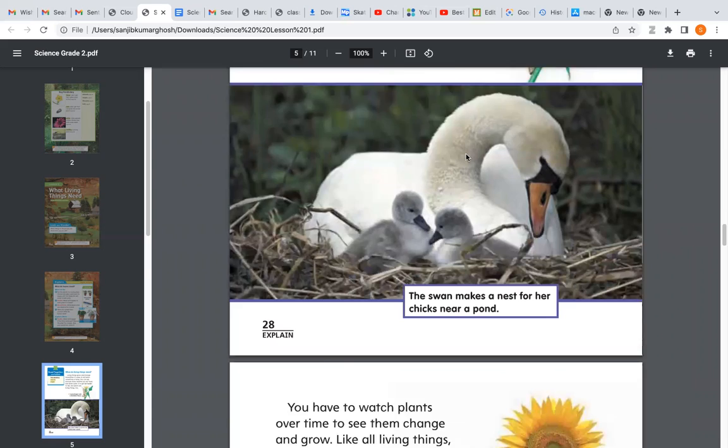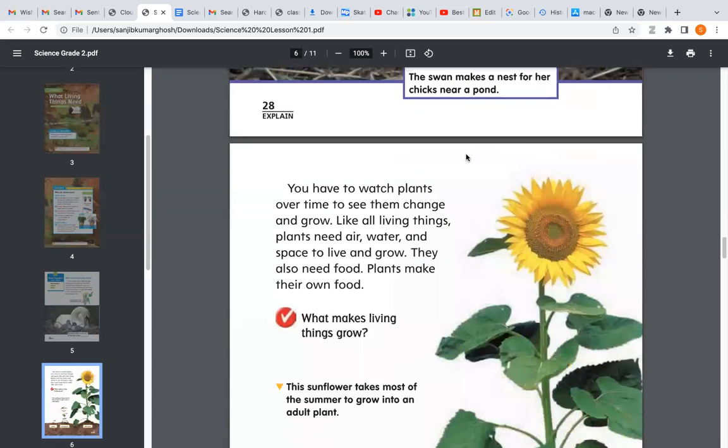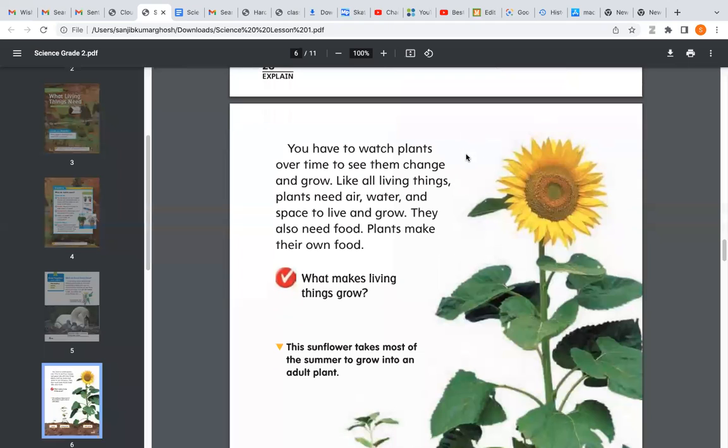Debangshu, can you read the next paragraph, this one? Yes, ma'am. You have to watch plants over time to see them change and grow. Like all living things, plants need air, water, and space to live and grow. They also need food. Plants make their own food. Very good. Excellent.